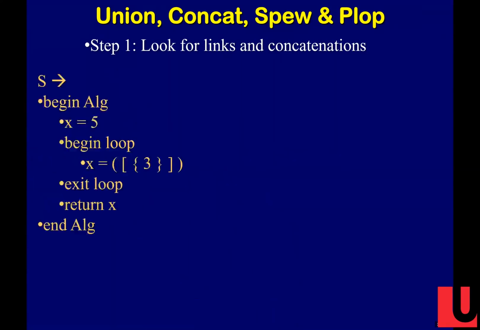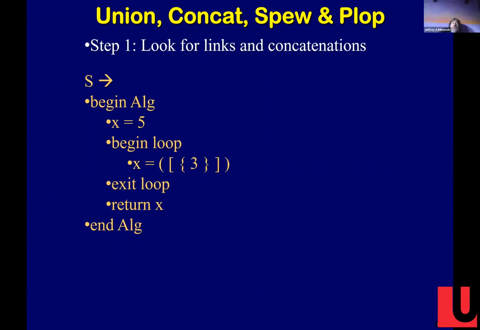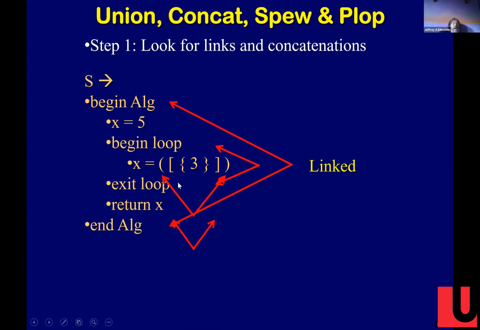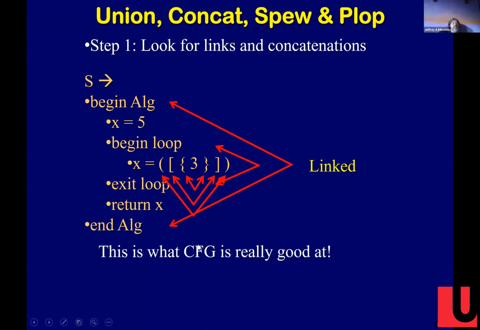You might say that that's restricted, but when we're doing Java, for example, this is a very common thing. We have a begin algorithm, we have an end algorithm, and those are linked. Here we have a begin loop and end loop that are linked. Here we have those brackets that are linked. And they all are nested. So context-free grammars are really good at code like this. Does that make sense?